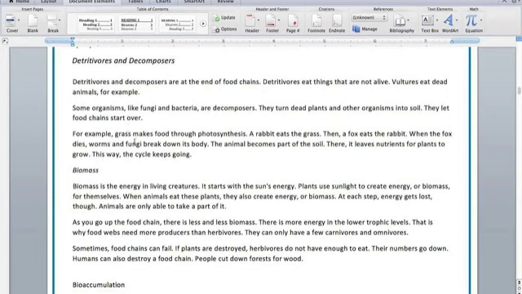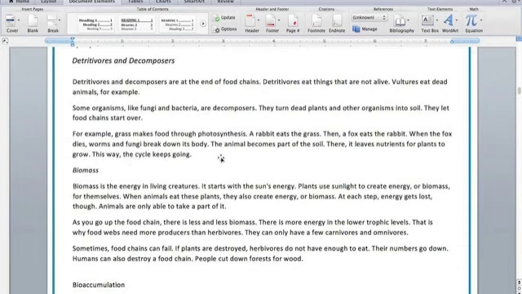For example, grass makes food through photosynthesis. A rabbit eats the grass. Then a fox eats the rabbit. When the fox dies, worms and fungi break down its body. The animal becomes part of the soil. There, it leaves nutrients for plants to grow. This way, the cycle keeps going.